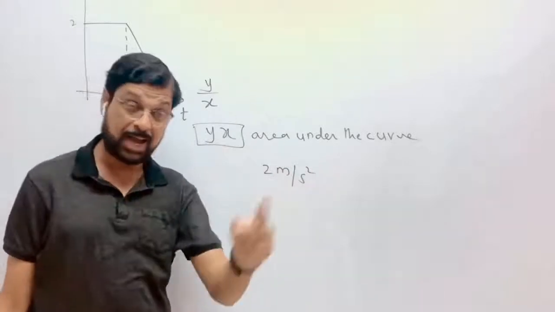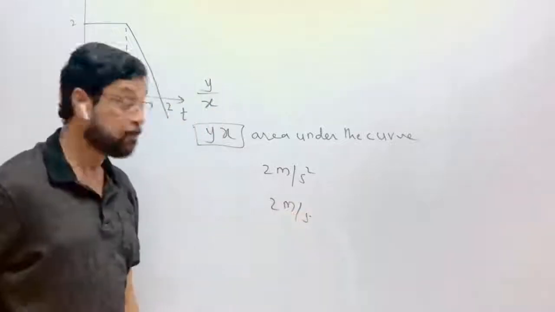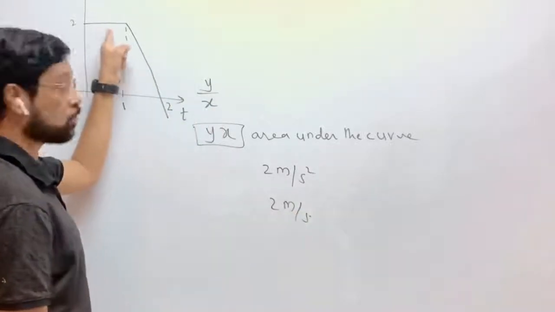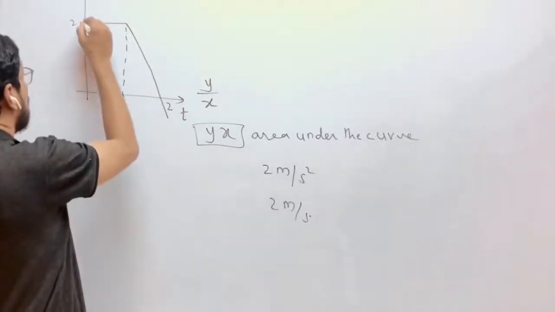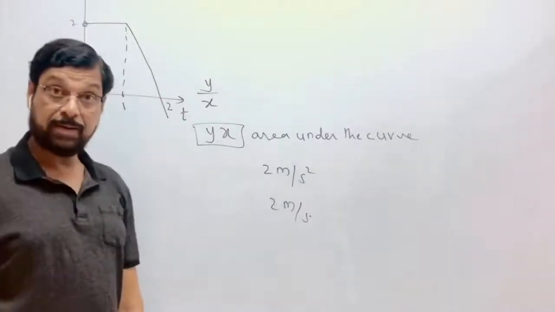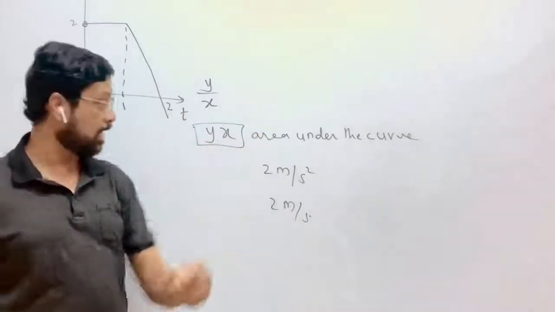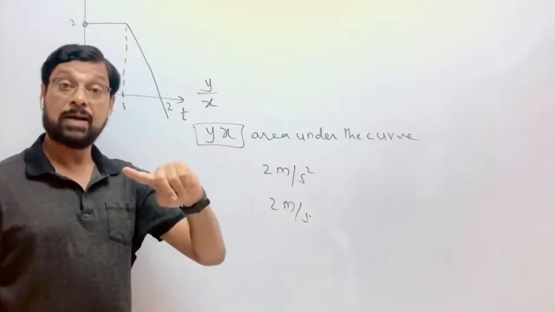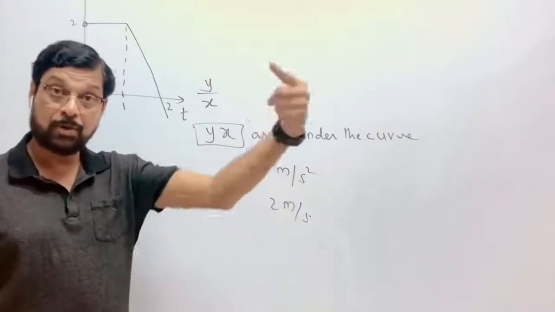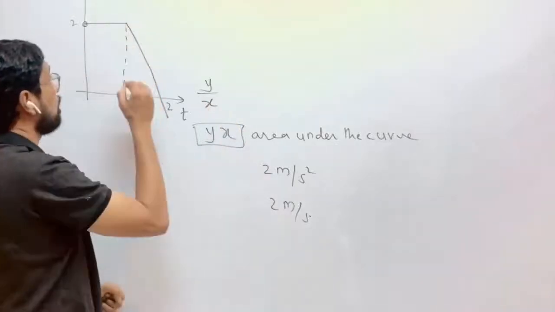So here the acceleration is constant up to 1 second. When the motion started, the velocity was 0. Then it was accelerated with 2 meter per second square, means the rate of increase of speed is 2 meter per second square up to 1 second.